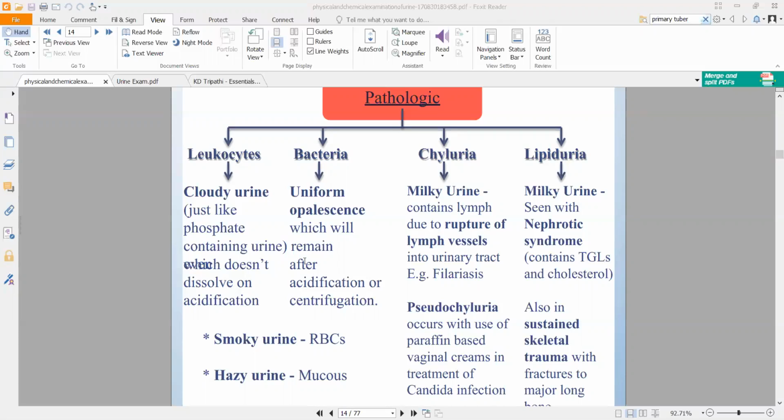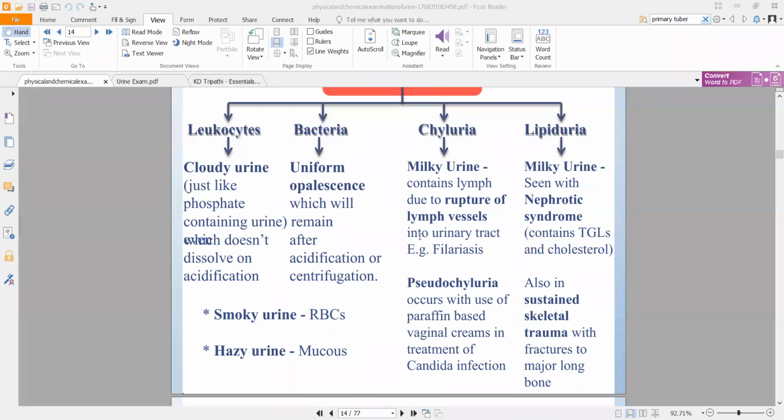If you have RBCs in your urine, the urine will appear smoky. On the other hand, if you have mucus in your urine, it will appear hazy. So it will not be hazy in the sense... how do I explain hazy? For example, if you have ever woken up very early in the morning and you can literally see haze, especially in winter months in North India, you can see haze around. You'll see a lot of smog, basically smog. Even if it is not winter, it is something like smog. Okay, it will look hazy. Urine will look hazy in that sense. Okay, if you have seen smog, then you know what is smog.